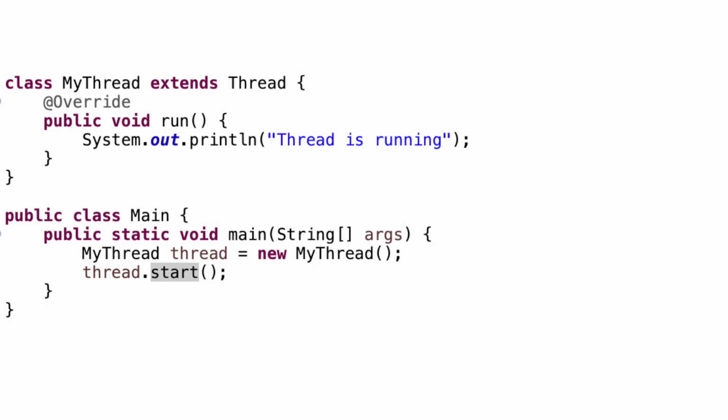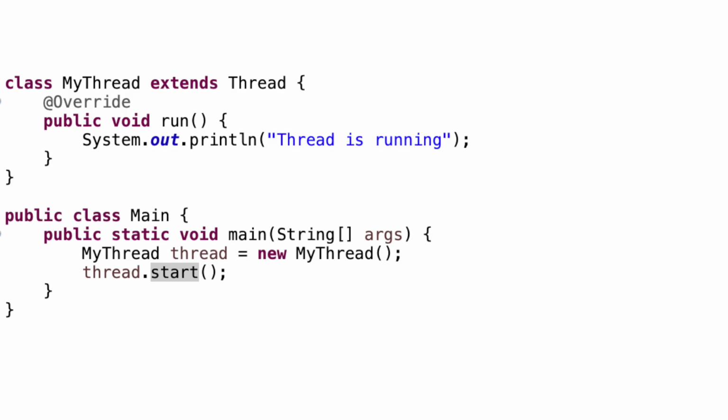Now this is not recommended if your class needs to extend another class, because Java doesn't allow you to extend more than one class. It only allows single inheritance through classes. Also, the coupling between the task and the thread is high, so this is not flexible for reusability, and it is tightly coupled. Now this returns nothing, which is the functionality with callable.